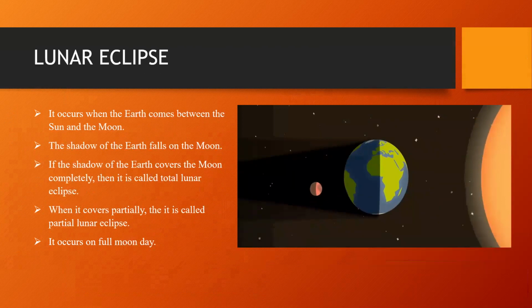Lunar eclipse. When the earth comes in between the sun and the moon, the shadow of the earth can fall on the moon. You will not be able to see the moon or can only see it partially. We call this a lunar eclipse. If the shadow of the earth covers the moon completely, it is a total lunar eclipse. When it covers the moon only partially, we have a partial lunar eclipse.